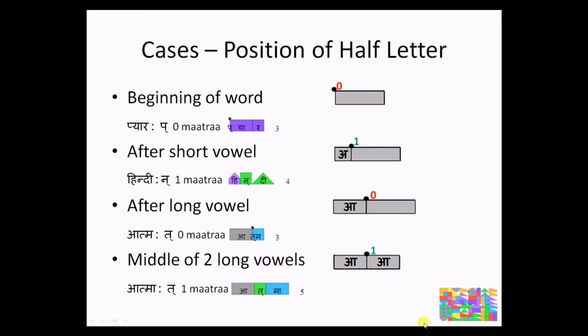So if you find it very confusing to remember all these cases, the simple check that we saw earlier, which is to pronounce a word with the half letter and without the half letter and check if the same amount of time is being taken, that solution is always available to you. And as it is, these are generally applicable, but there might always be exception cases. Let us now see how all this impacts the meter in a poem.